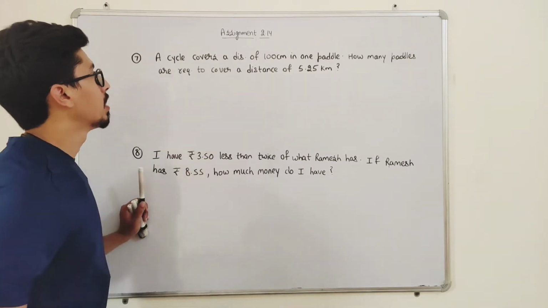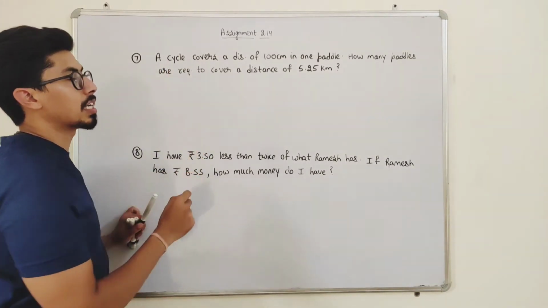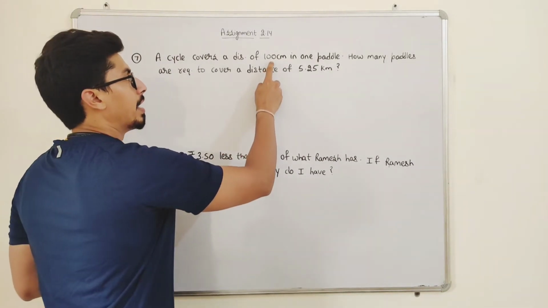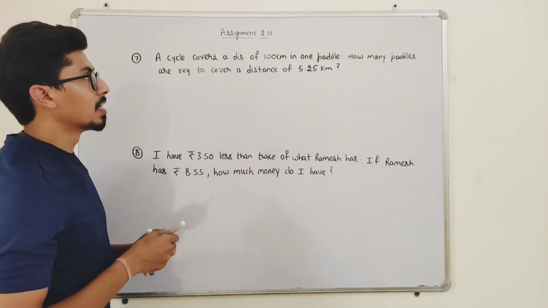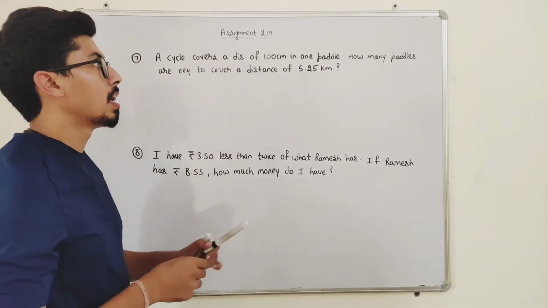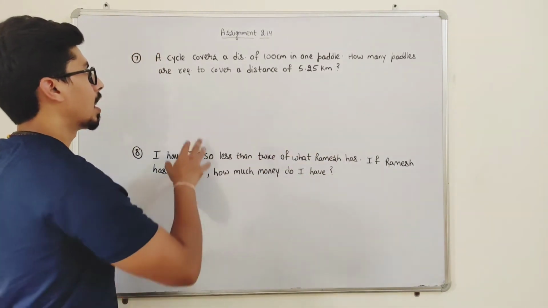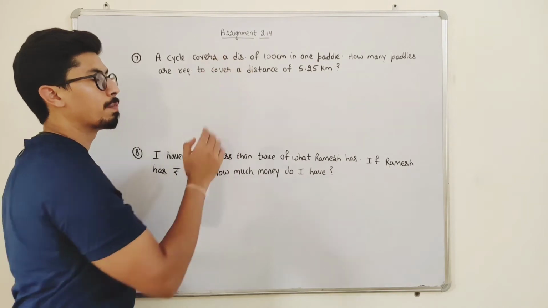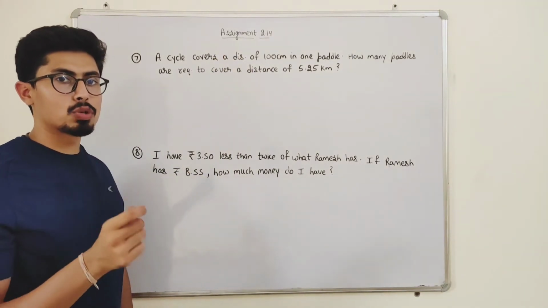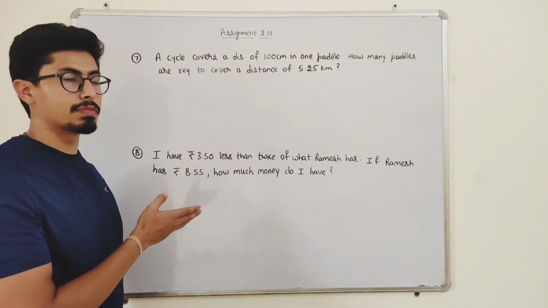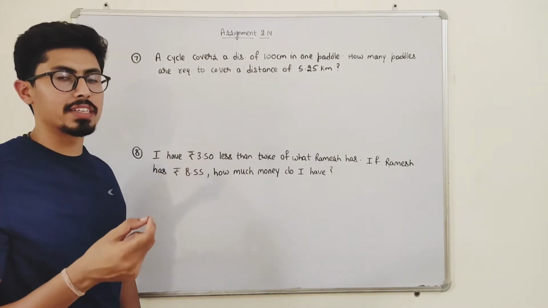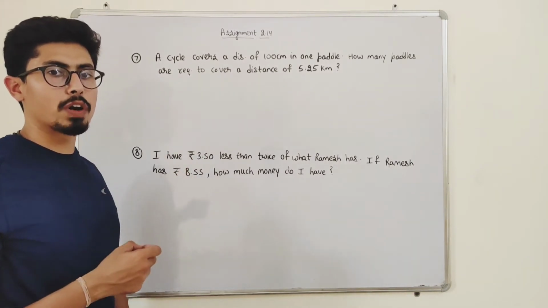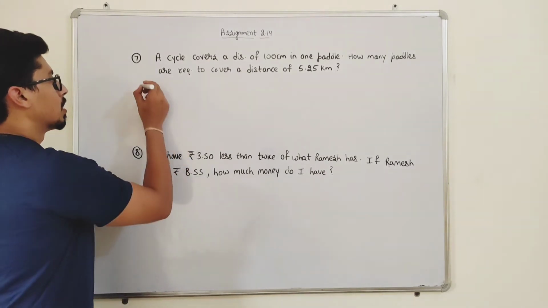Question number 7. See, a cycle covers a distance of 100 centimeter in one pedal. How many pedals are required to cover a distance of 5.25 kilometer? Similarly, students, as we discussed in our previous question also, we have to find the number of quantities. And when we have to find the number of quantities, the formula is given to you.